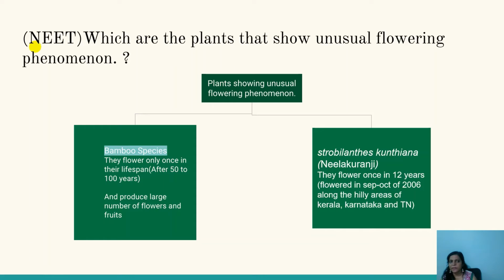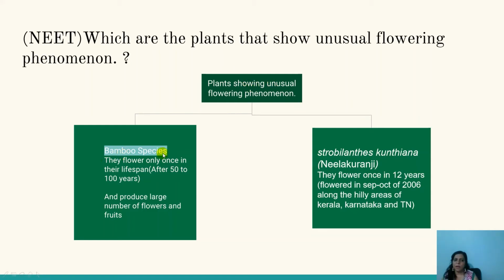Students, one more neat point. Which are the plants that show unusual flowering phenomenon? There are certain plants which are not showing the normal flowering phenomenon. One plant is bamboo, and another plant is called Strobilanthes kunthiana, which we call locally Neelakuranji. These two plants are showing the unusual flowering phenomenon.